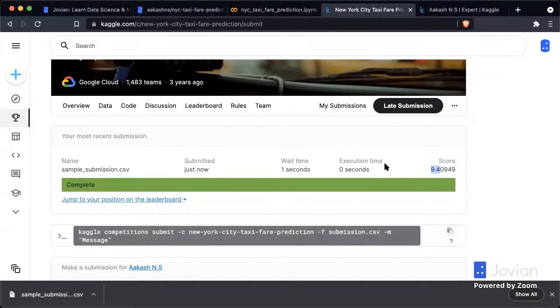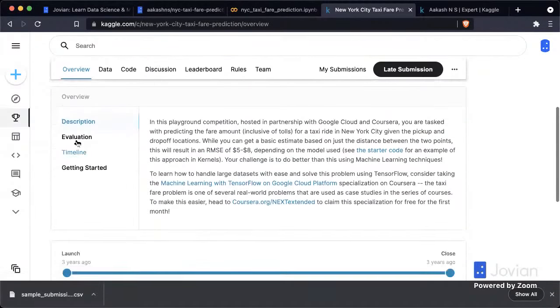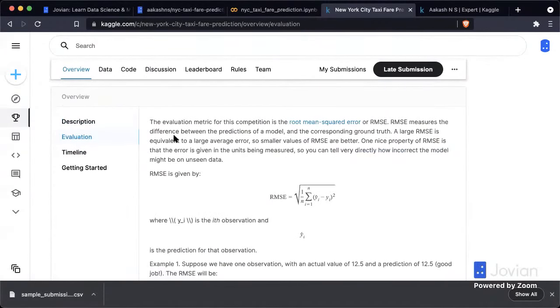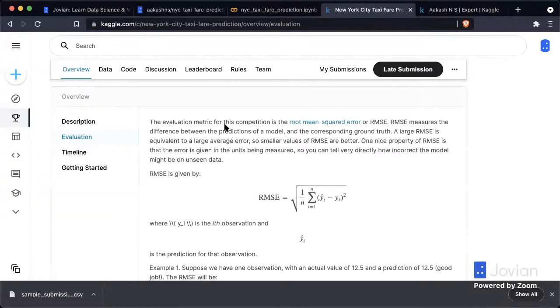Now, what does the score mean? You can check the overview tab and go into the evaluation section to understand what the score means. So this score is the root mean squared error. The root mean squared error is simply a way of measuring how far away your predictions are from the actual values. So you are not given the actual fare amounts for the test data, but Kaggle has them. And when you submit the submission.csv file, the predictions are compared to the actual values, which are hidden from you.